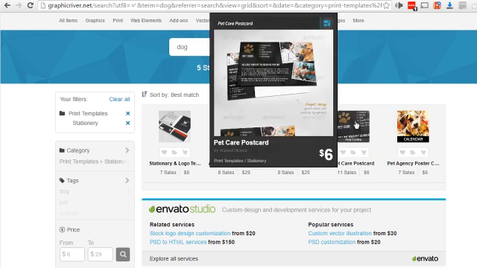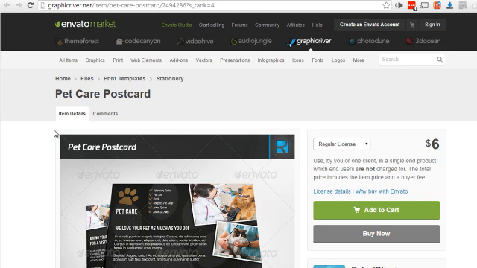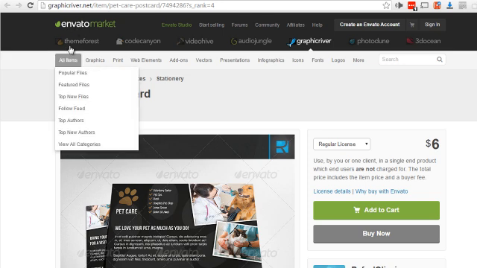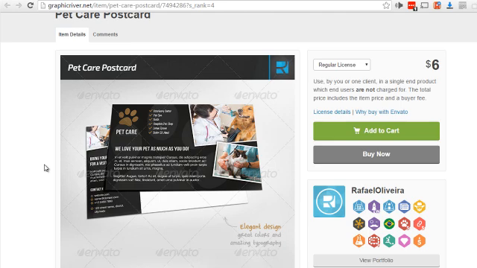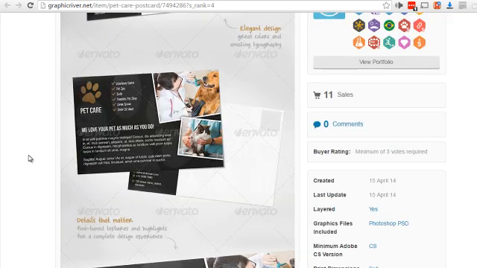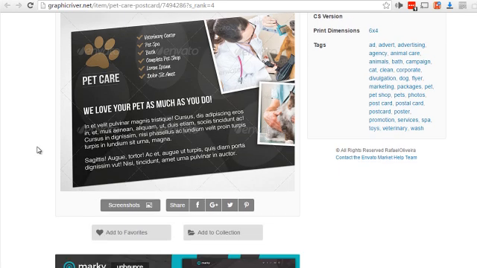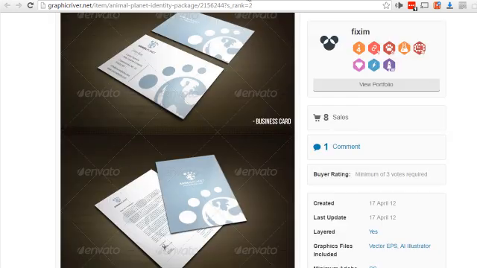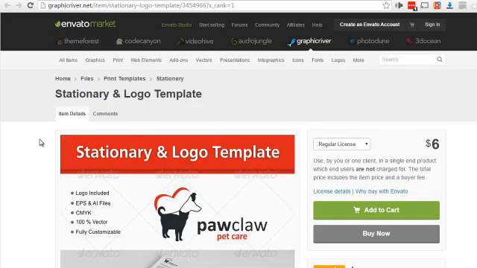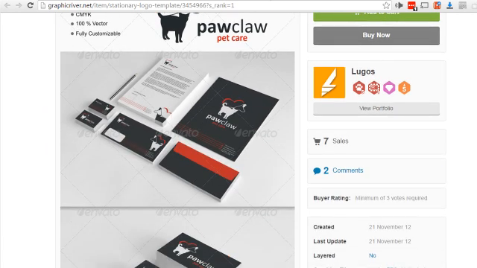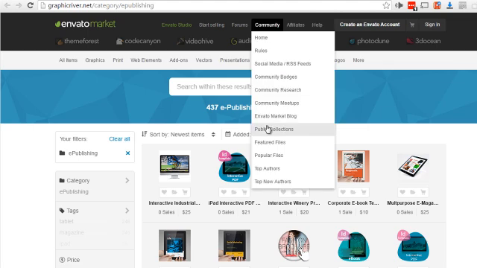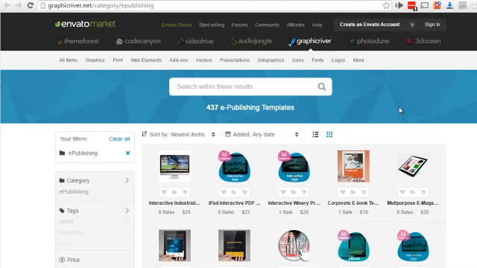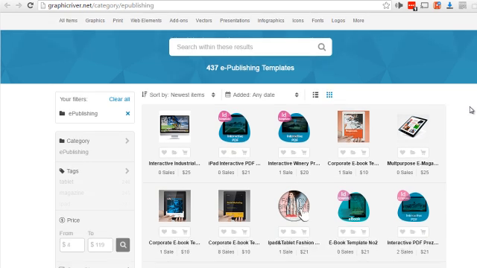So if we take a look at these pieces of content, Envato, which is the parent company of GraphicRiver, will allow you to see all the images that are included. As you can see, you can turn ugly content into something very professional. We have logos, newsletters, stationery, and all sorts of really good design templates. In addition, we also have e-publishing templates. Even though some of these deal with newsletters, we can still utilize the design templates for our content.